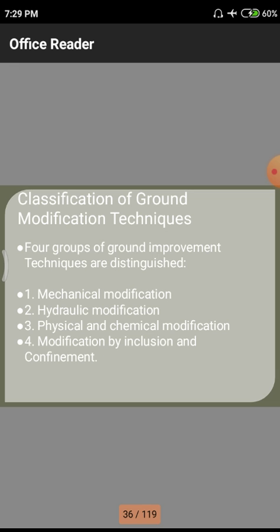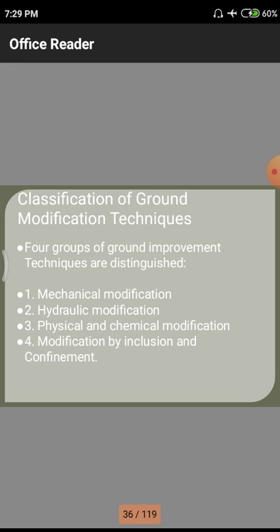Likewise in this mechanical modification we have some kind of mechanical equipment to change the properties of the soil, up to some level only. That means not the entire soil, but from the ground level up to some depth we need to change the properties.